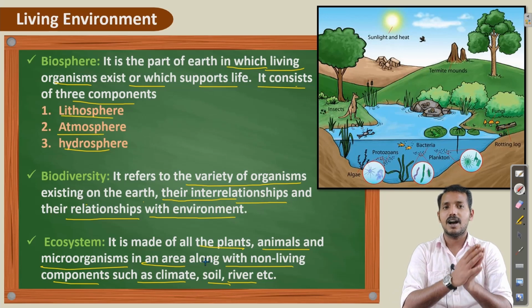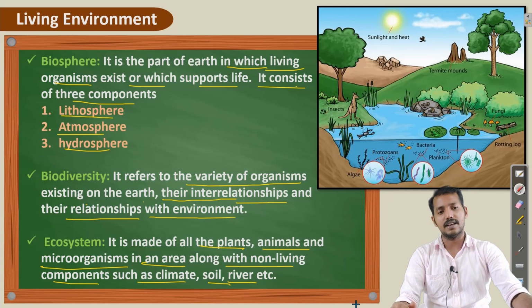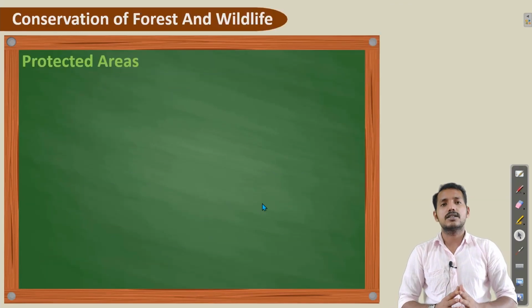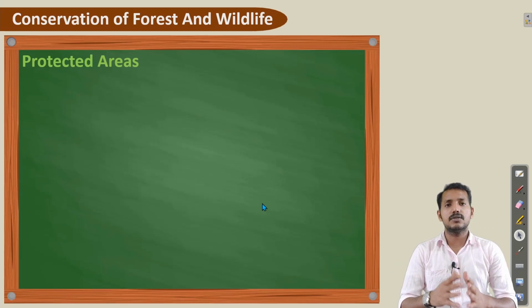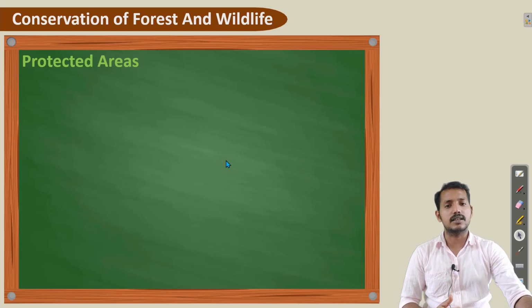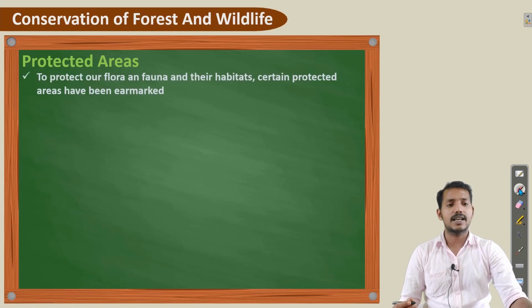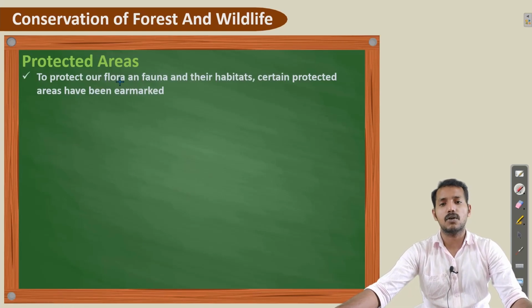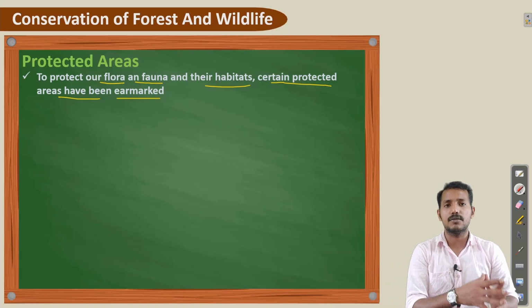Now let's discuss how to protect or conserve forest and wildlife. For conserving forests and wildlife, we have certain protected areas which are different from normal areas. Let's discuss what we have designed for these protected areas. First, to protect our flora and fauna and their habitats, certain protected areas have been marked, especially for them.